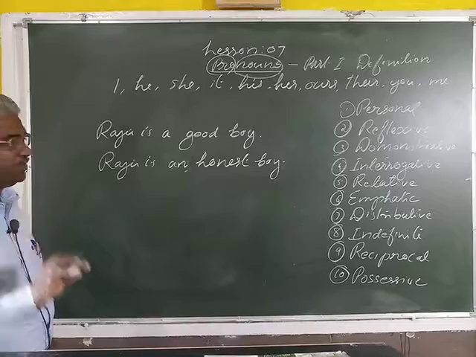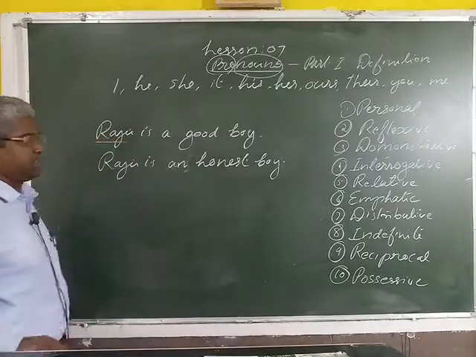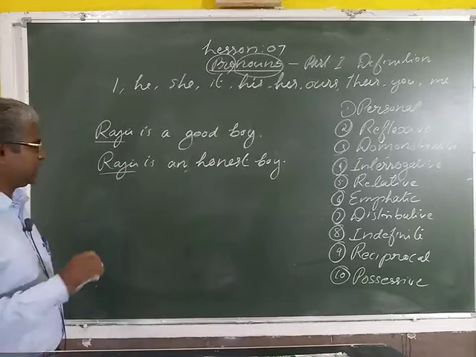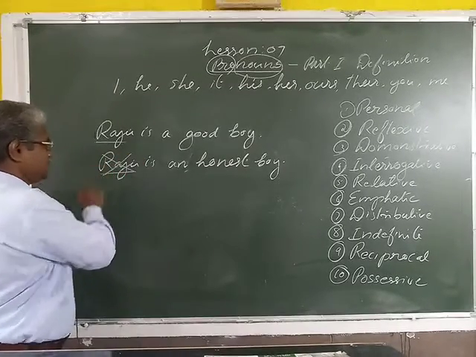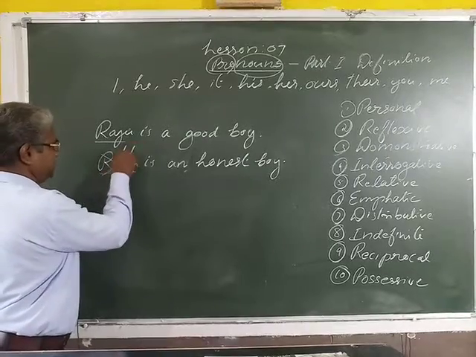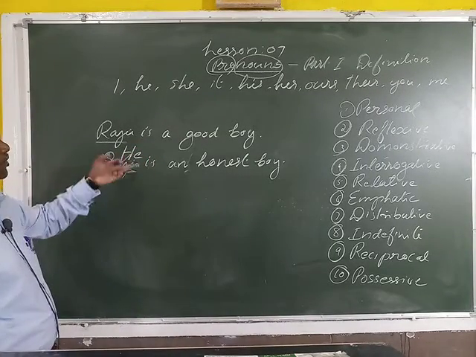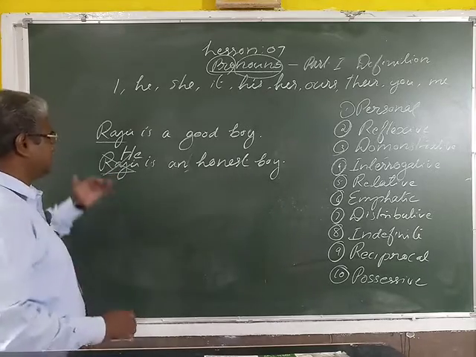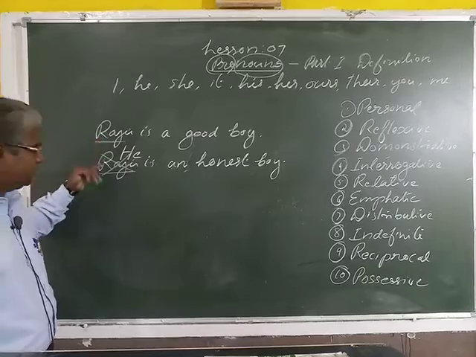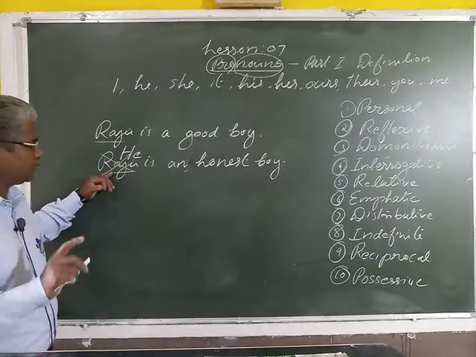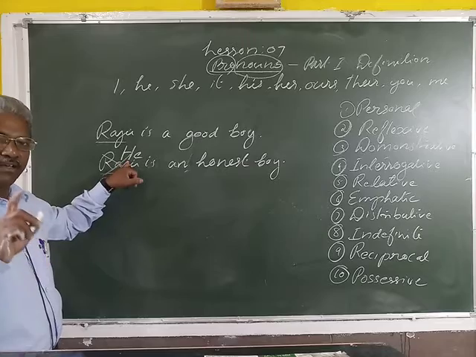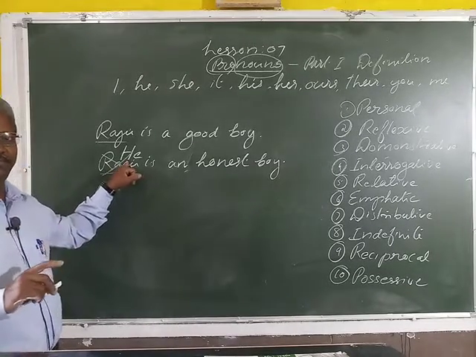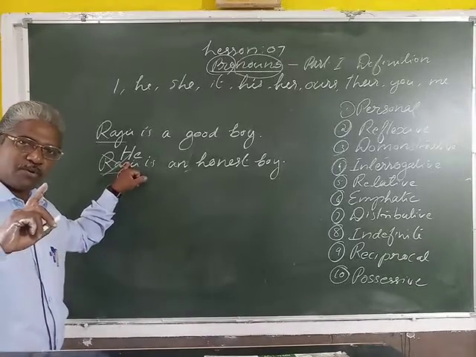Which is the subject in the sentence? Raju is the subject in the sentence. Here this also is the subject. But in the second sentence, we can avoid this Raju. Instead of Raju, we can write he. Raju is a good boy. He is an honest boy. Here, look: in place of Raju, we use he. Here, he is known as the pronoun.